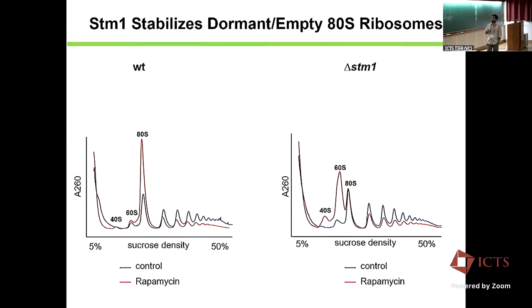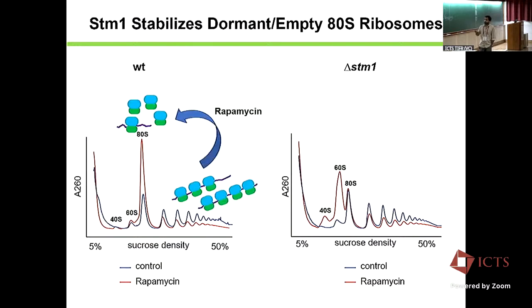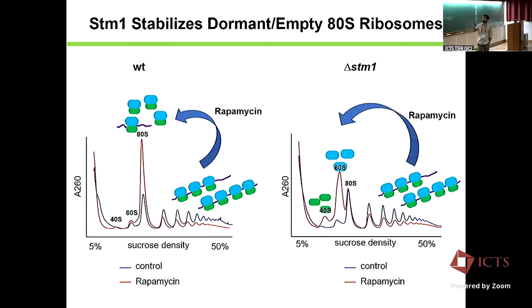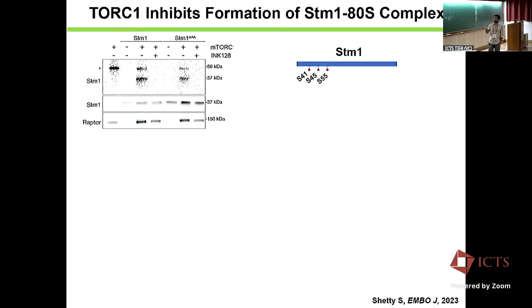Further, we had shown that, as I said, wild type cells form the ATS complex upon TORC1 inhibition. But if you don't have STM1, if you delete STM1 in yeast, then instead of ATS upon TORC1 inhibition, you accumulate the free subunits. This shows that indeed this dormancy factor was stabilizing the ATS complex under starvation conditions.